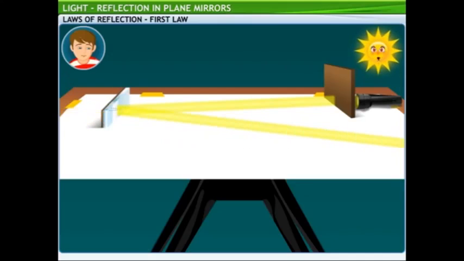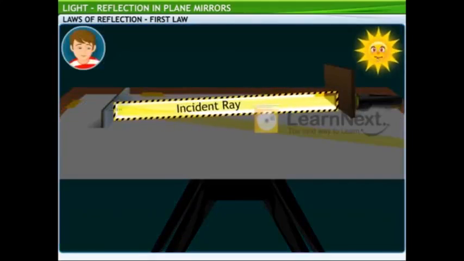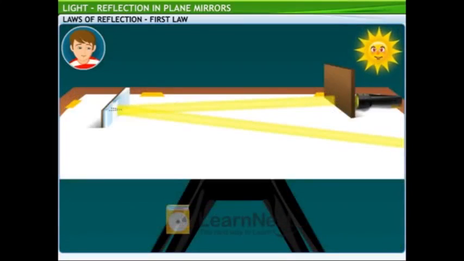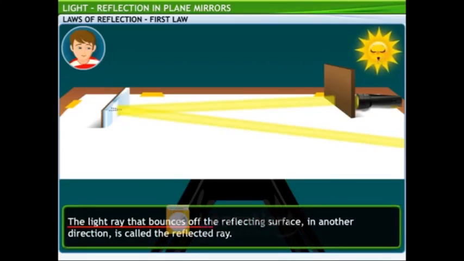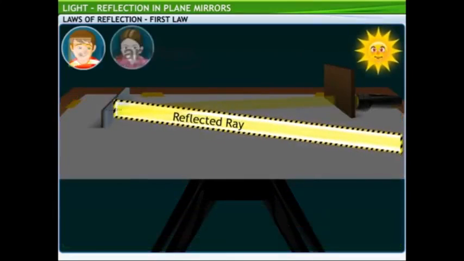Finally, we place a small strip of mirror in the path of the light ray. So, what do you see? The light ray strikes the mirror and reflects in another direction. Right. Something like what you were doing in your game. The light ray from the source to the reflecting surface is called the incident ray. So in this case, the light ray from the torch hitting the mirror is the incident ray. That's right. The light ray that bounces off the reflecting surface in another direction is called the reflected ray. Are you referring to the ray that is reflected back from the mirror?